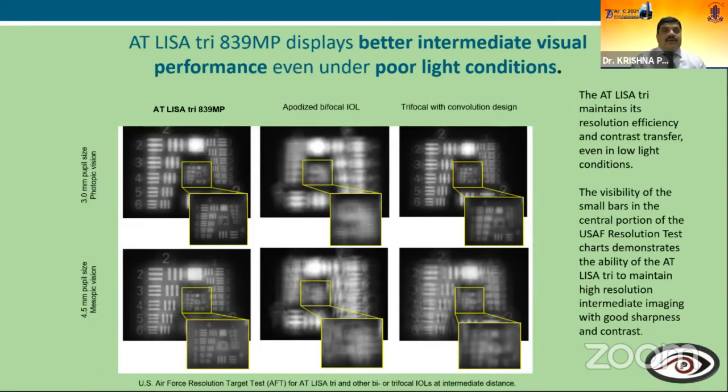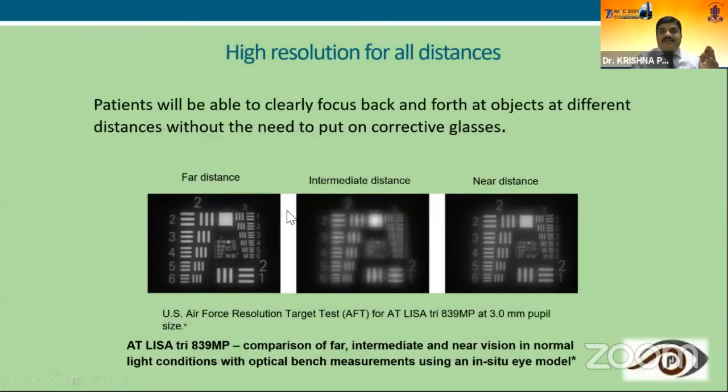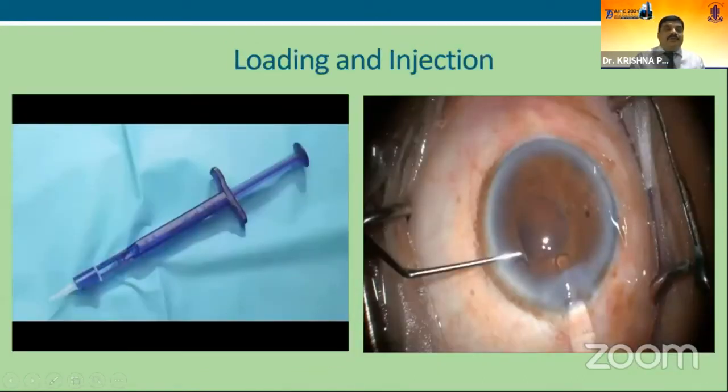So this is about how the LISA Tri maintains the resolution, efficacy and contrast in low light conditions. This is how it behaves as far as near vision is concerned. The patient will be able to clearly focus back and forth at objects at different distances without the need to put on corrective glasses. So this is about the loading system.